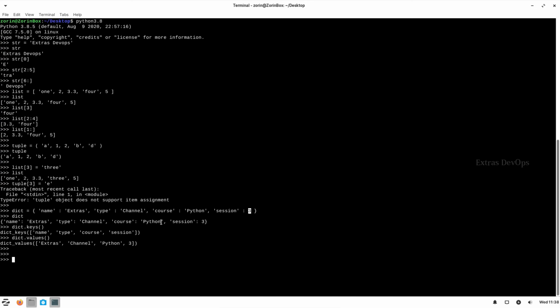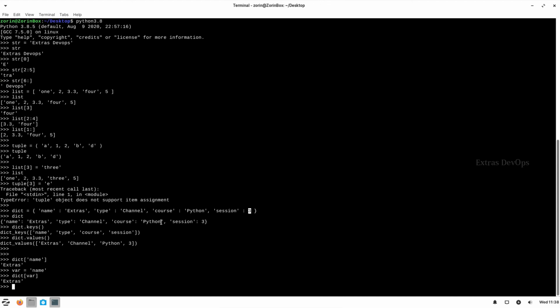We can even access the value of a particular key in a dictionary, something like this. So it will return the value that is stored in the key. One good thing here is we can even pass the key from a variable. For instance, we can set a variable as something like this. Now if I want to pass this variable as a key to the dictionary, it will return the same thing.